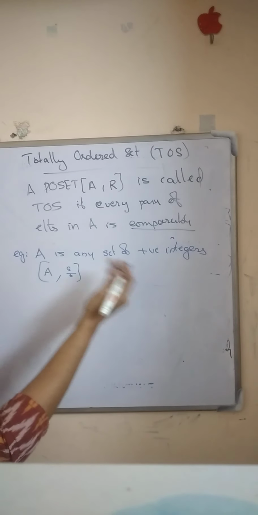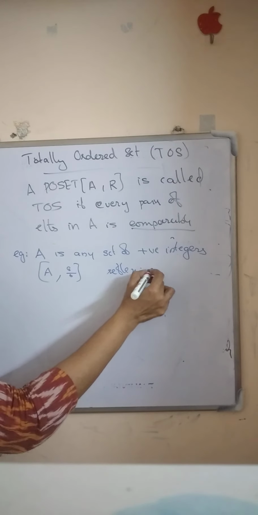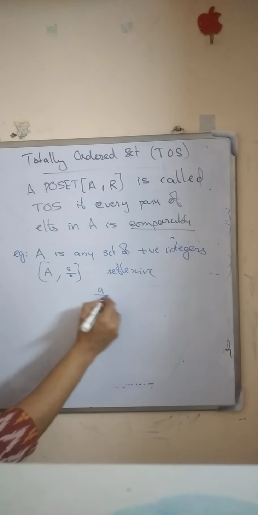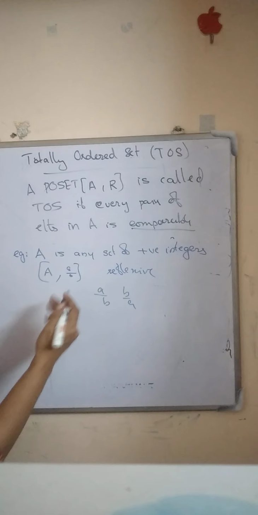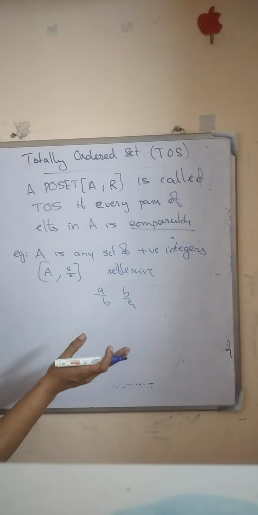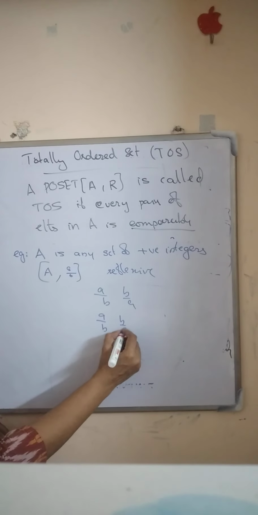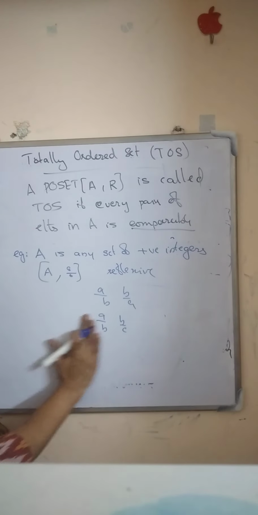Definitely, any number divides itself, so it is reflexive. Is it antisymmetric? Yes, definitely. If A divides B and B divides A, then that implies A equals B. And if A divides B and B divides C, then definitely A divides C.